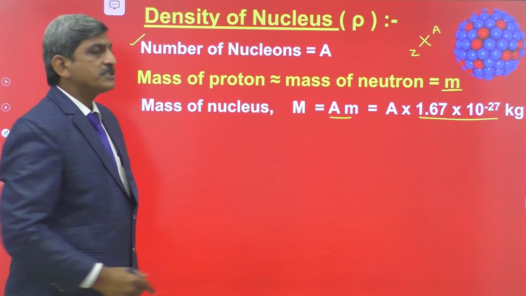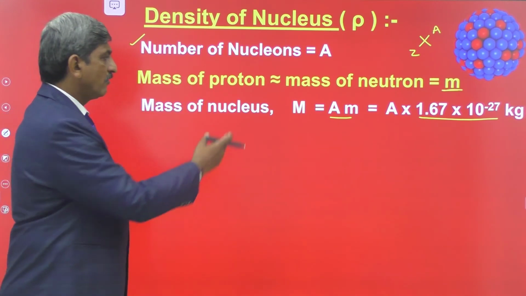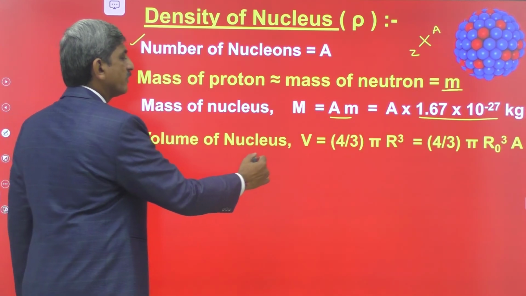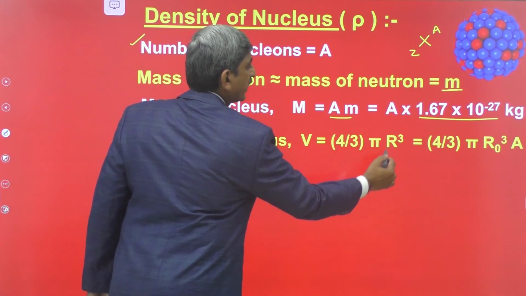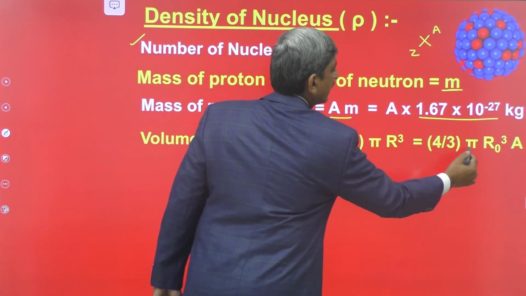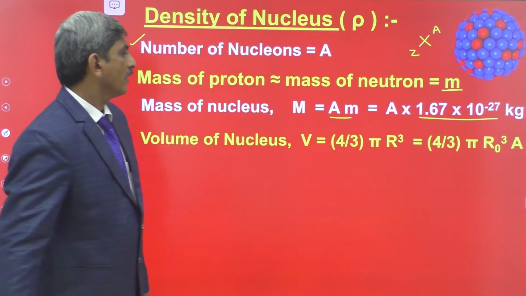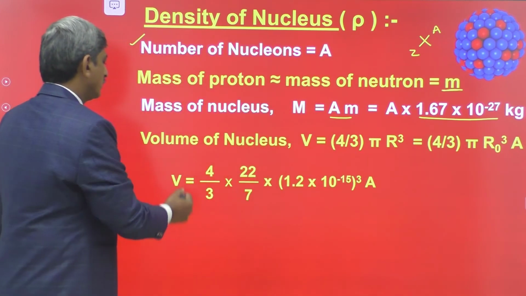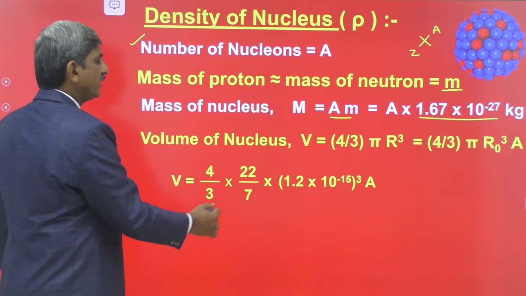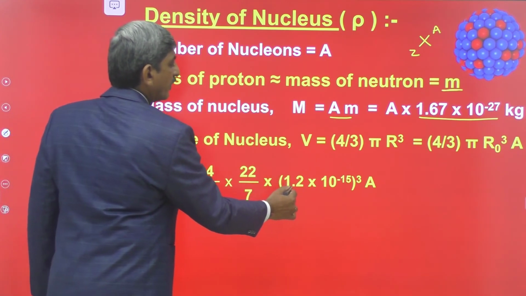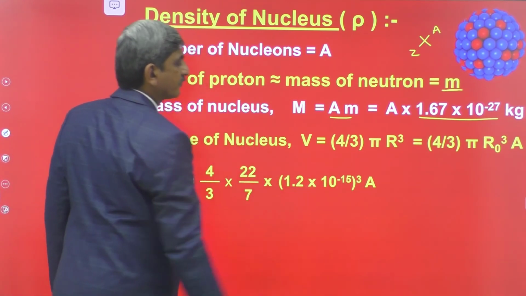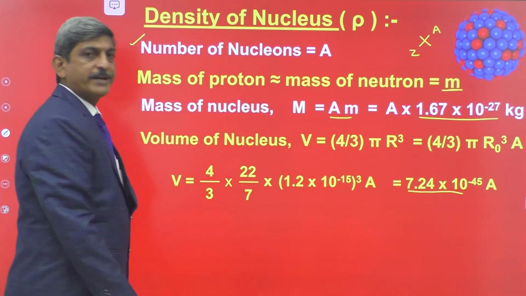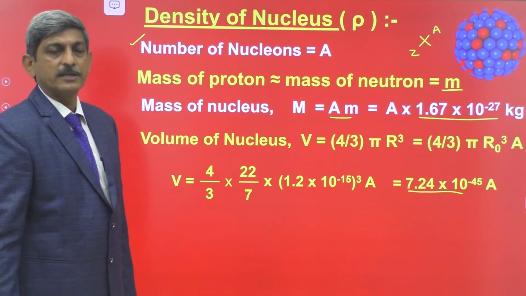Now to determine the density, we should know the volume of the nucleus, which we calculated in the previous screen. The volume of the nucleus is given by V is equal to 4 by 3 pi r cube, that is equal to 4 by 3 pi r naught cube. By substituting the pi value and r naught value, we have V is equal to 4 by 3 into 22 by 7 into 1.2 into 10 to the power of minus 15 whole cube A. This is equal to 7.24 into 10 to the power of minus 45 times the mass number A.